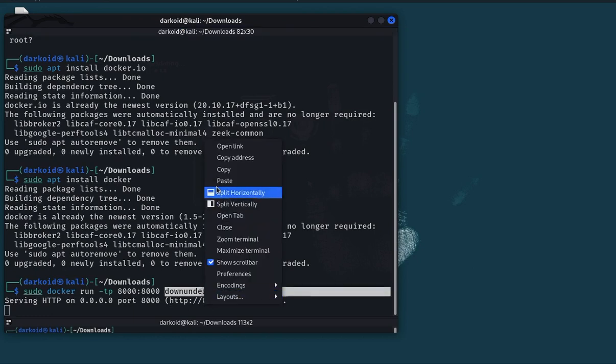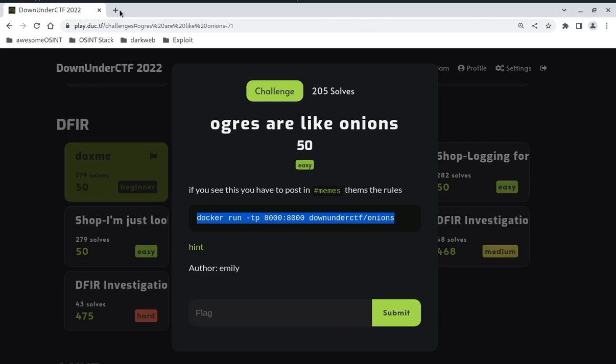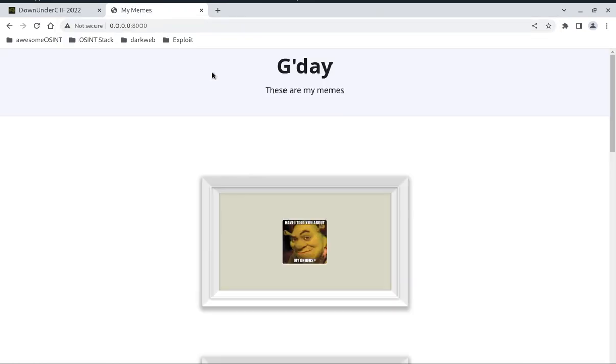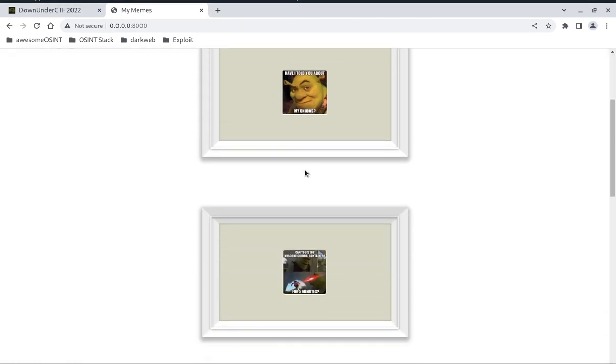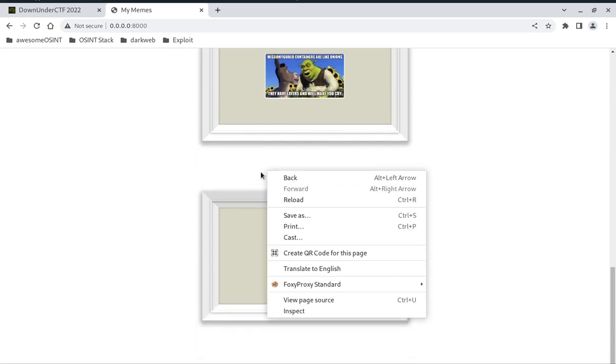So just copy this URL, copy address, and go to it, enter, and you will be there, the website they were trying to give us through Docker. You can scroll down, you will see that there are lots of memes of Shrek and one image is broken. There is nothing that gives us anything related to the flag.